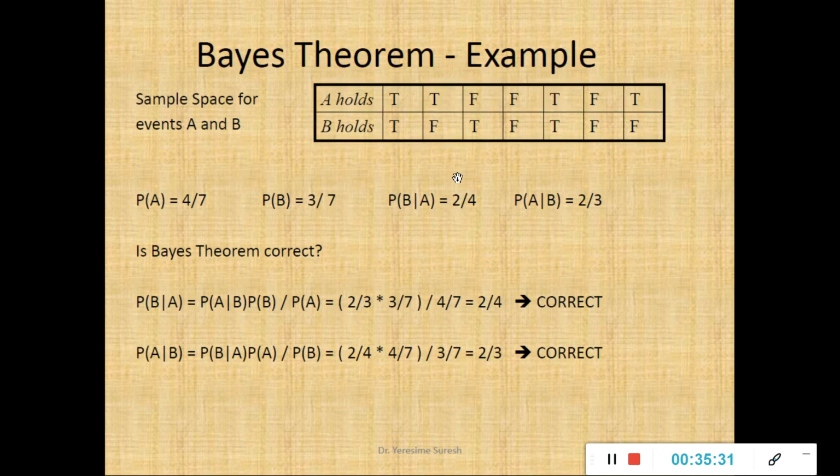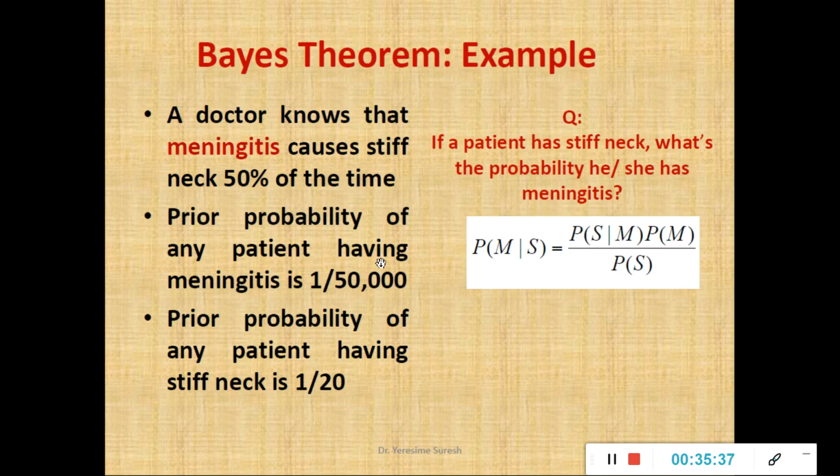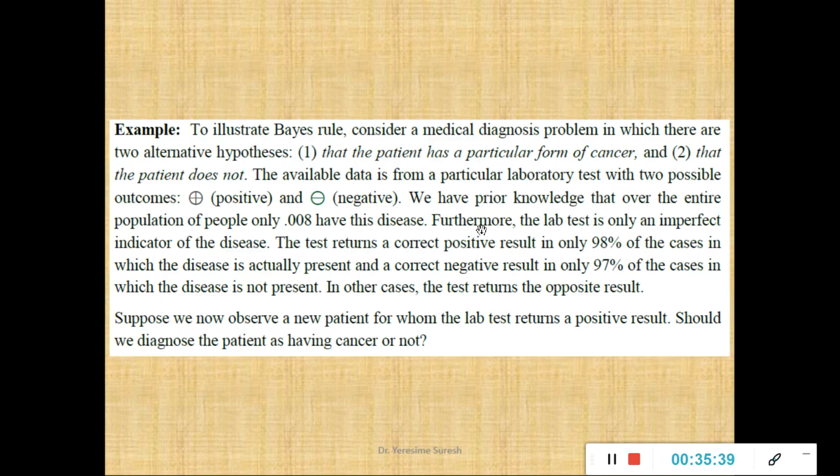Fine. We have seen two simple examples. The first example is a bit simple, the second one is a bit moderate, and now we'll see a complex example of applying Bayes theorem. So I repeat, we have solved one simple problem as well as one moderate problem on applying the Bayes rule. Now we'll solve a bit complex problem wherein you'll have a clear understanding of how exactly Bayes theorem works. The question is lengthy.